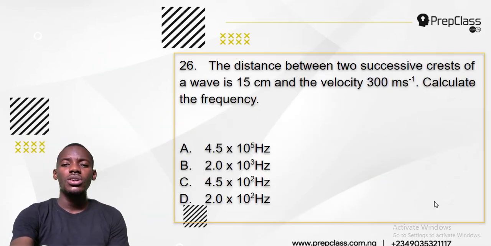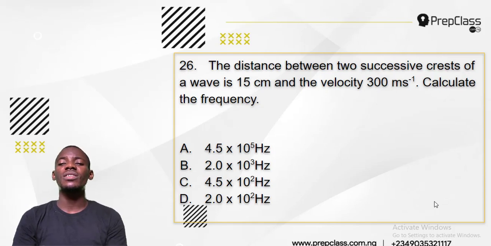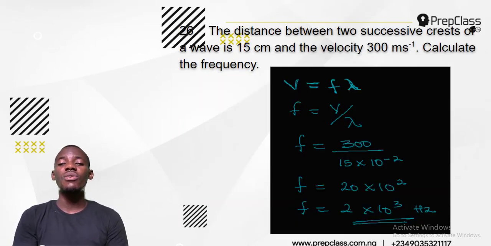Now let's go to number 26. The distance between 2 successive crests of a wave is 15 centimeters, and the wave velocity is 300 meters per second. Calculate the frequency. The only formula to use here is the master formula, and here it is: V equals F lambda, where V is my wave speed or velocity, F is my frequency, and lambda is my wavelength.